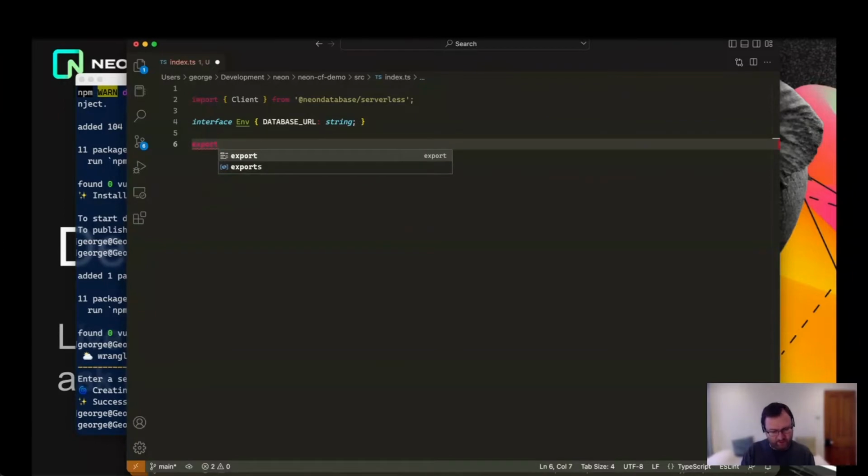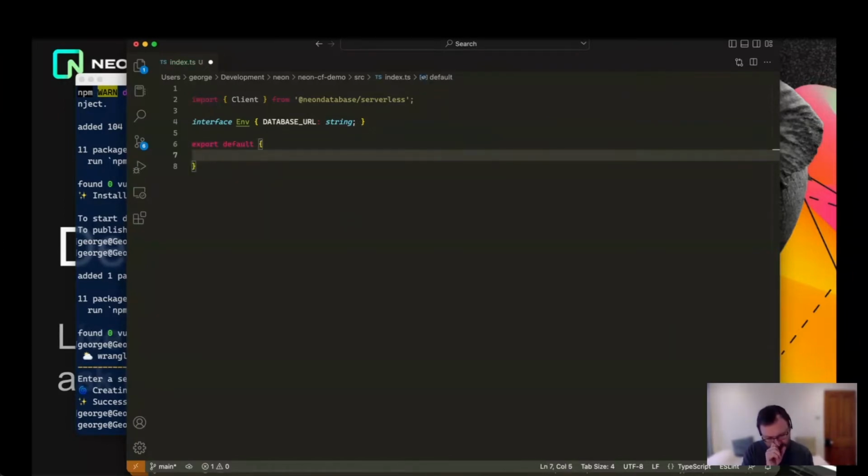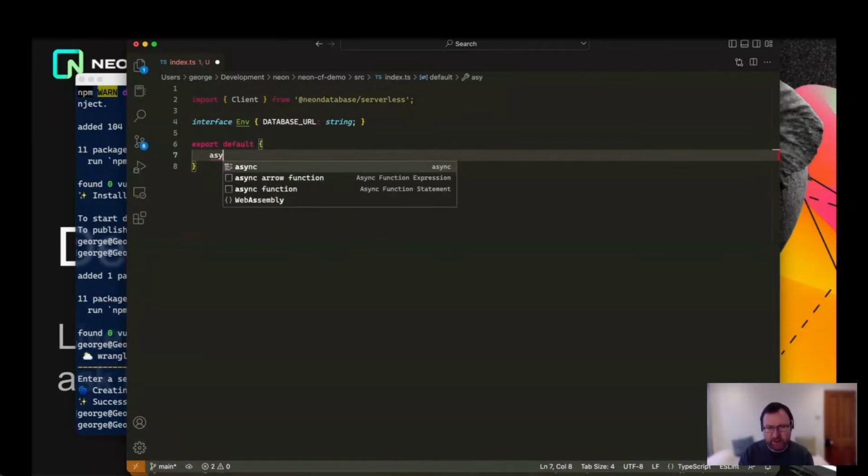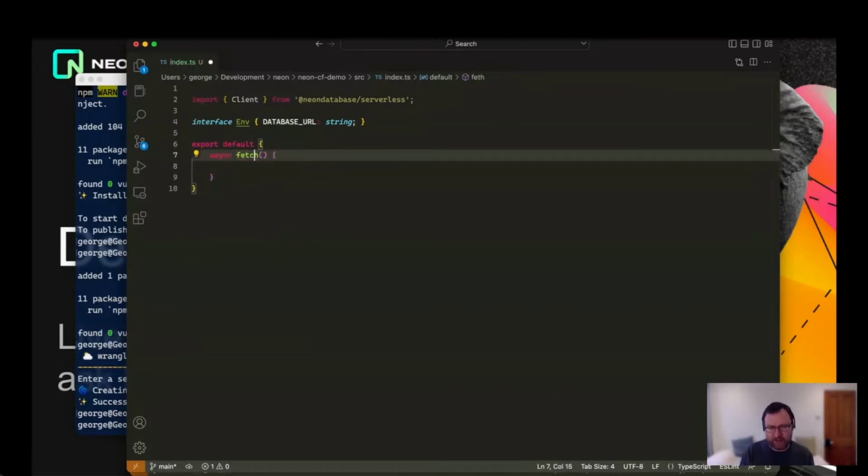And then we've got a module style worker set up here. So we're going to export a default object, and that default object should have a fetch method looking like this. If I spelt it with the right letters, that would get us a bit further. And that takes a few arguments.